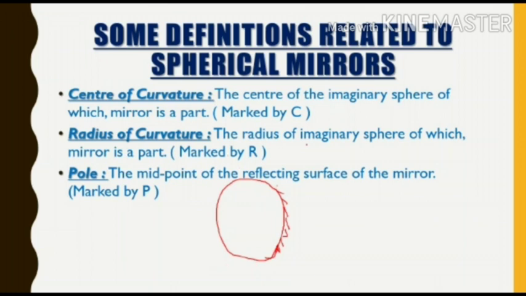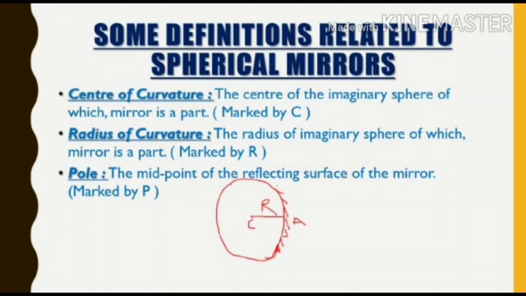So the radius of the imaginary sphere, so this is a sphere and it has the center C, as we have studied earlier. And what is radius? The line segment joining the center and any point on the circumference of the circle. So this is the radius of curvature, that is CA. It is denoted by R.